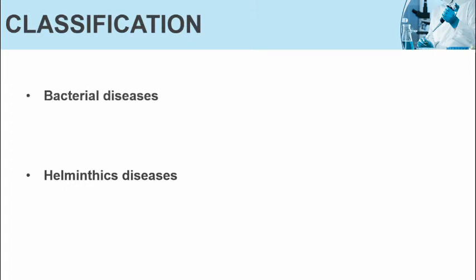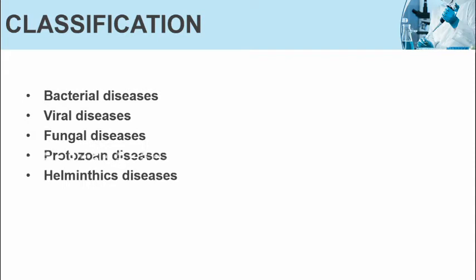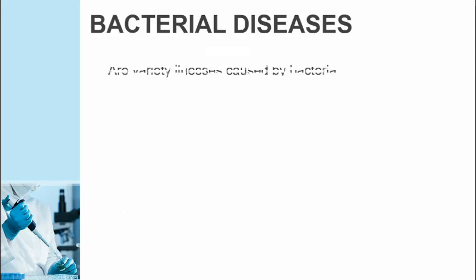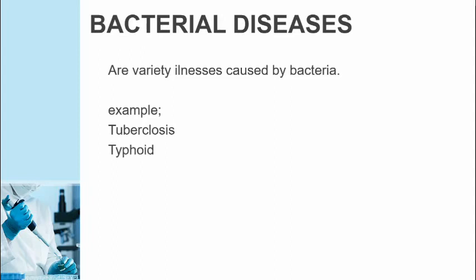Classification of communicable diseases. We have bacterial diseases, viral diseases, fungal diseases, protozoan diseases, and helminthic diseases. Bacterial diseases: a variety of illnesses caused by bacteria. Examples: tuberculosis, typhoid, leprosy, cholera, tetanus, and pneumonia.